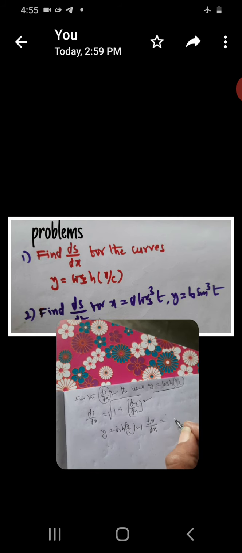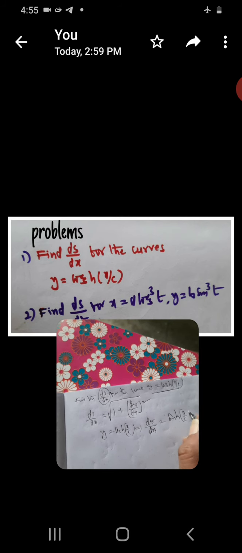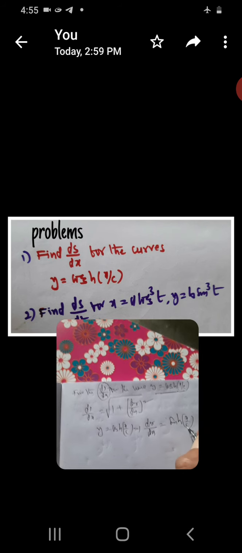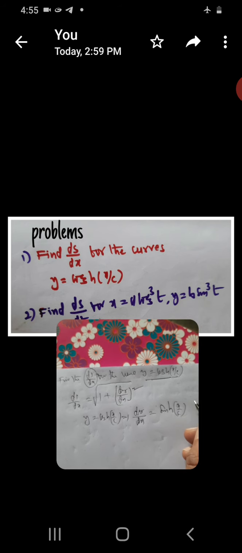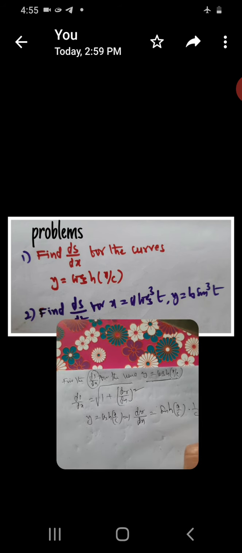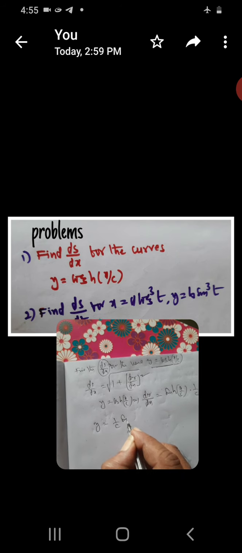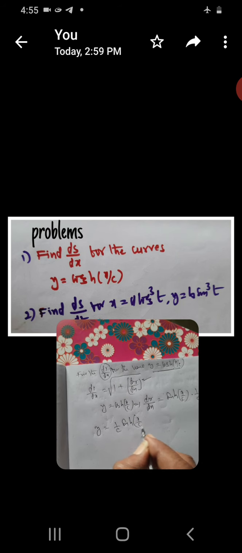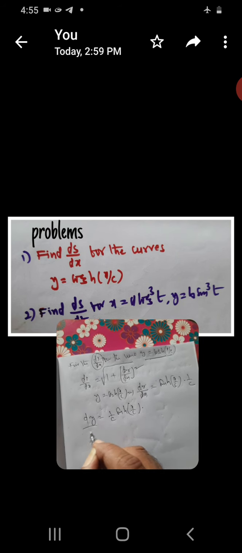dy by dx is sin h (x by c). Again, the derivative of x by c is 1 by c. Here dy by dx is equal to sin h (x by c). This is dy by dx.